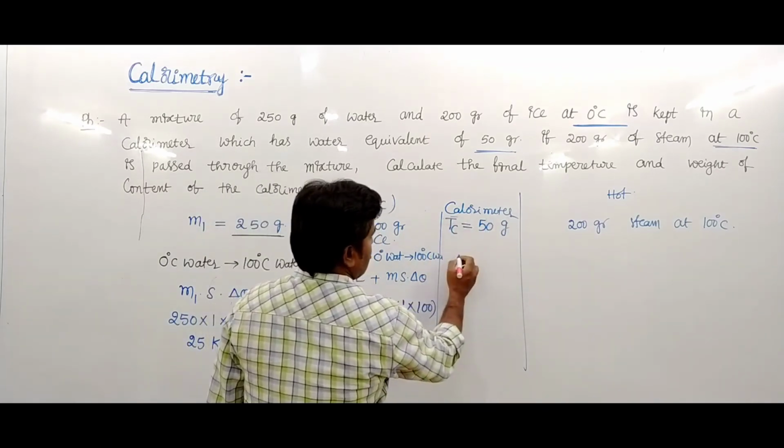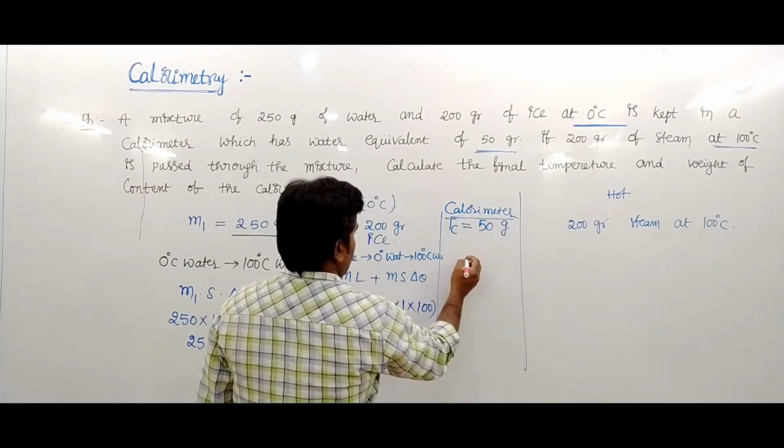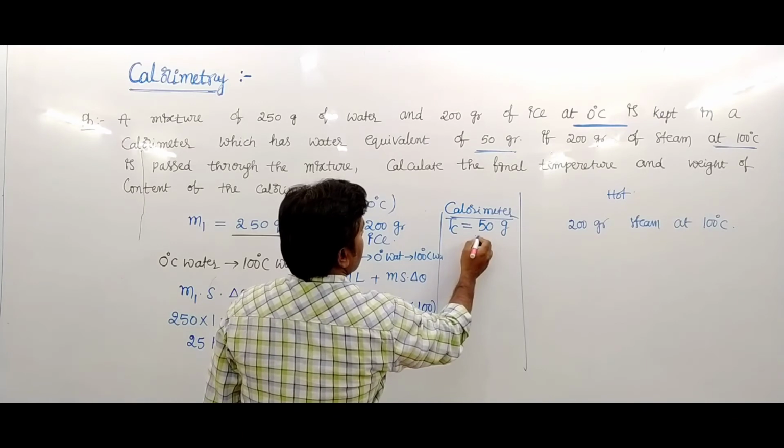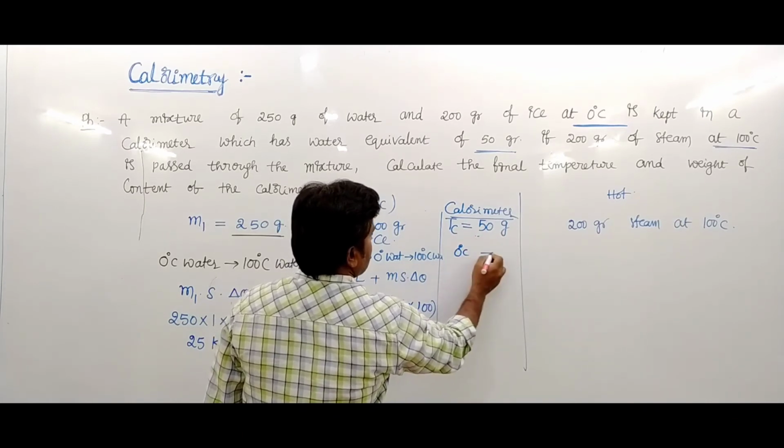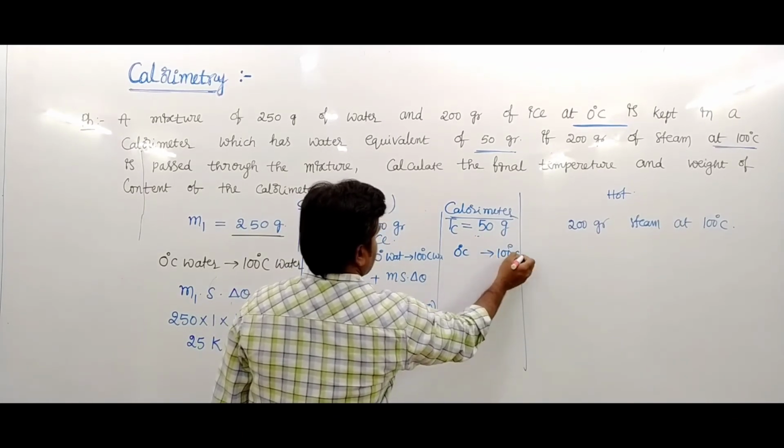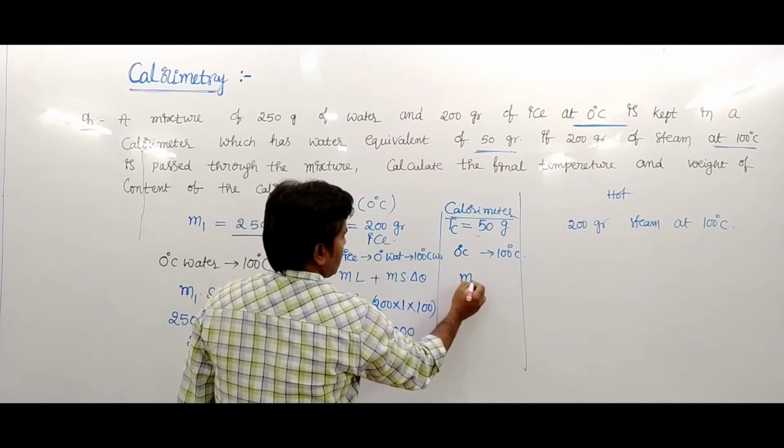And the calorimeter, at 0 degree centigrade, is converted into 100 degree centigrade. So what amount of heat is required?